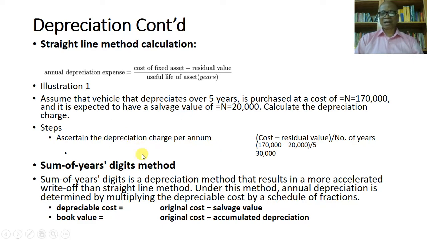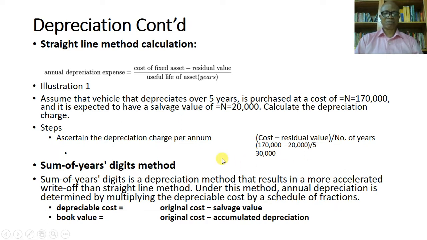Like we did earlier, the formula is cost minus residual value divided by number of years. So here we have 170,000 as the cost, residual value 20,000, and 5 is the number of years. So we divide the difference by 5, and that will give us 30,000. So the depreciation charge per annum is 30,000. This is the amount that will be charged to your income statement as an expense every year for the next 5 years.